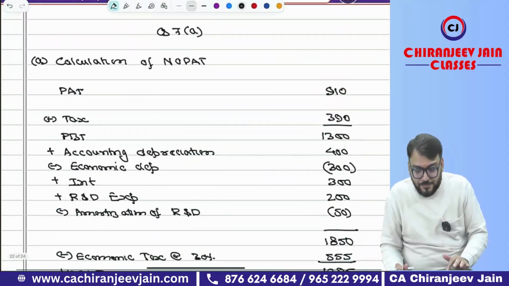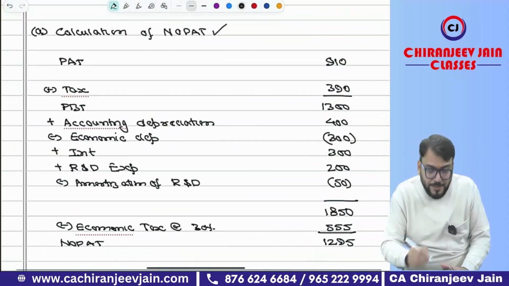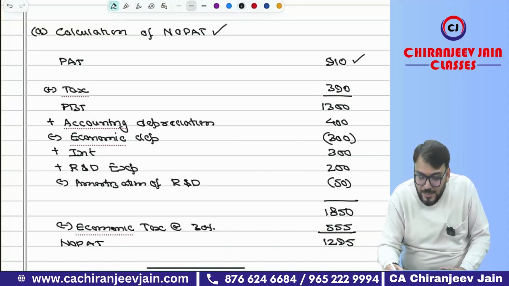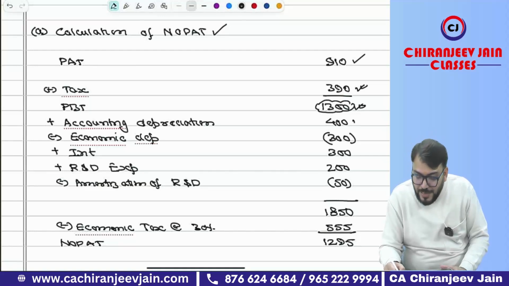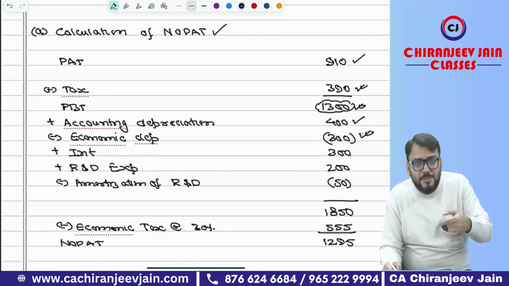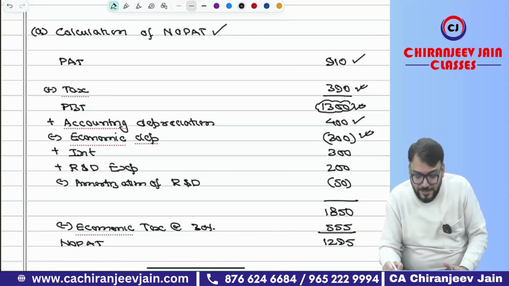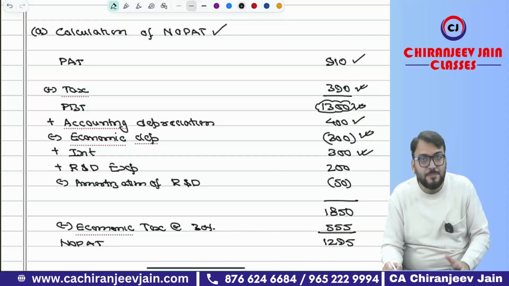What is the answer? First, we'll find out NOPAT. What I have done: PAT is given as 910. We'll add tax expense, which is also given. That will become PBT, profit before tax. Now in this, first we'll do the adjustment for depreciation. Accounting depreciation will be added and economic depreciation deducted. Then we also need to add interest expense. The entire interest expense has been added.